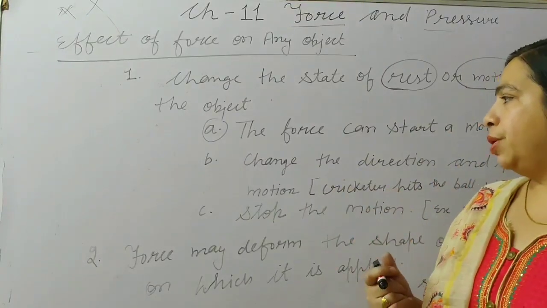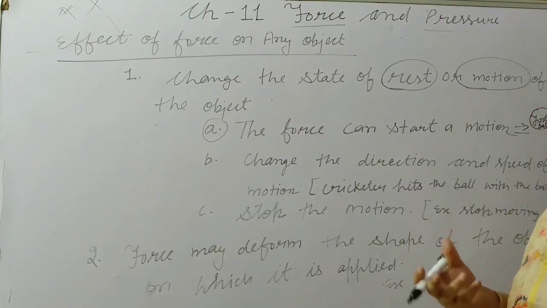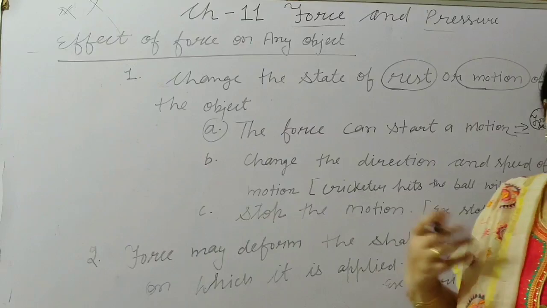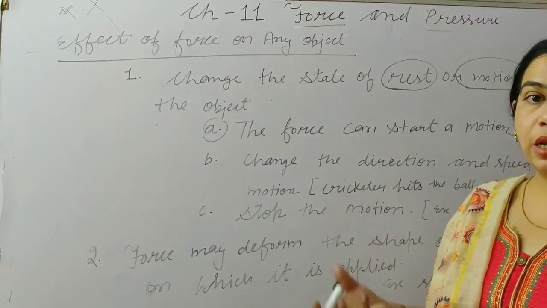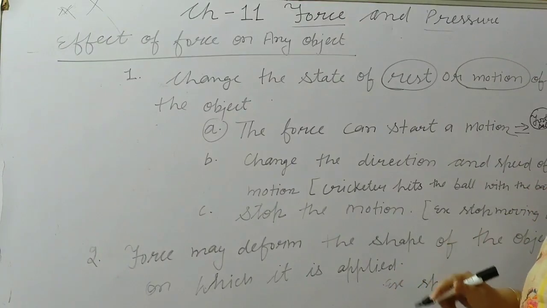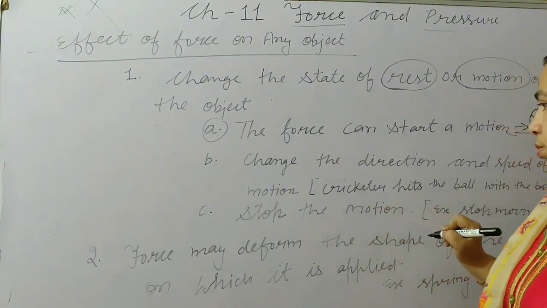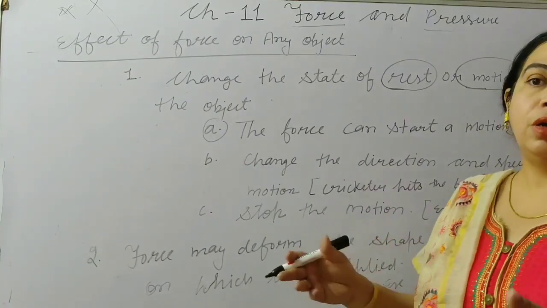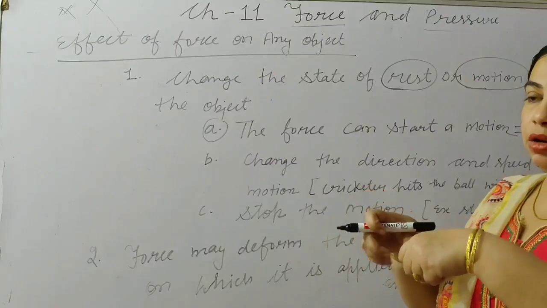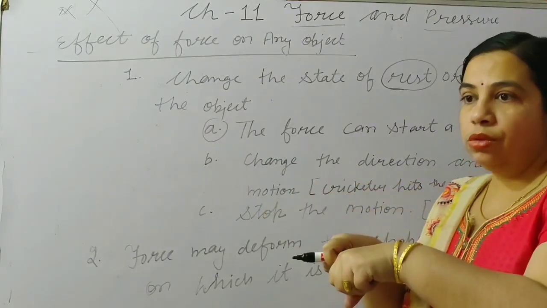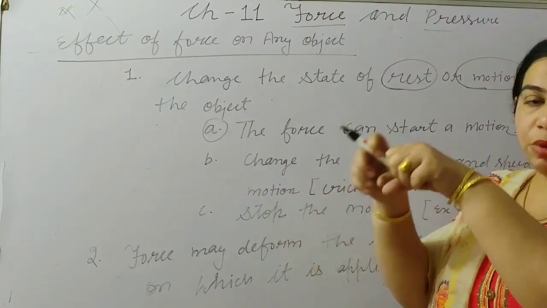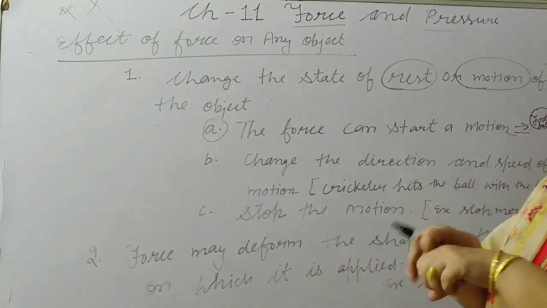In the same way, when a cricketer hits the ball with the bat, its direction and its speed also change. After that, stopping the motion. Sometimes you are going on a bicycle and your friend, from the carrier or from behind, tries to block the motion, and you may fall down or you may stop the cycle there only.